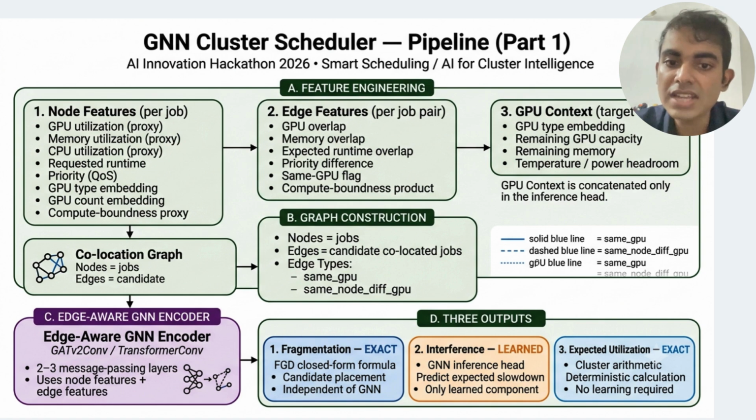Next, we construct a co-location graph where each node represents a job, and each edge represents a potential interaction between jobs sharing the same GPU or not. This graph is then processed by an edge-aware GATv2 graph neural network, allowing the model to learn complex relations between neighboring jobs. Finally, the network produces three outputs: fragmentation, predicted interference, and expected utilization.